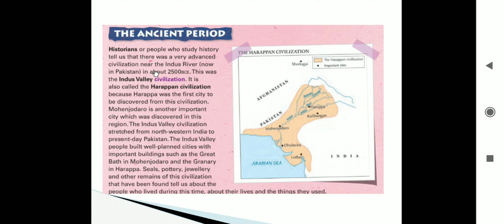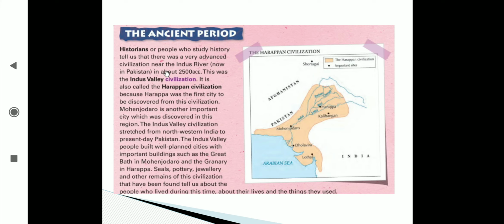These were the important buildings built in Harappa and Mohenjo-daro. We are going to see the pictures of both given on page number 79. If you would like to take a look, you can see on page number 79 the pictures of the remains of the Great Bath in Mohenjo-daro and the remains of the granary in Harappa.